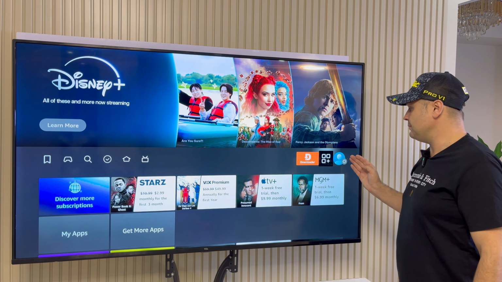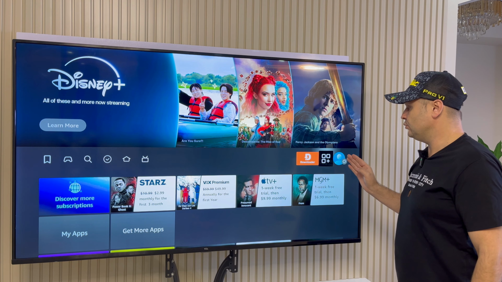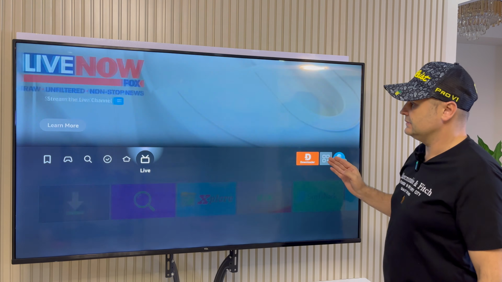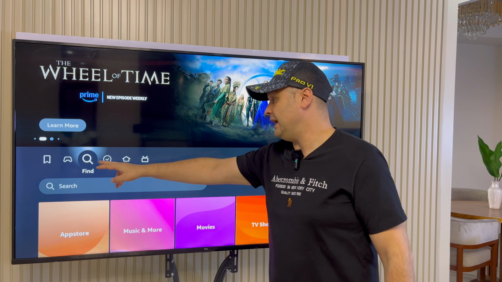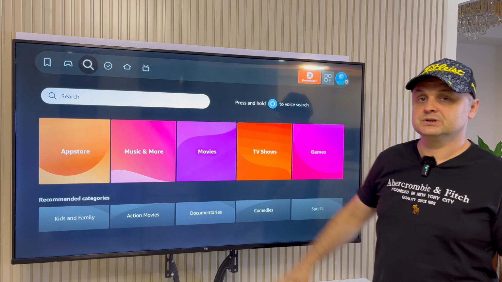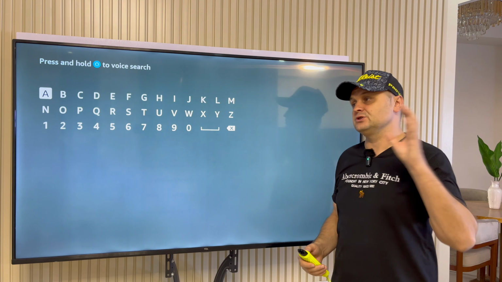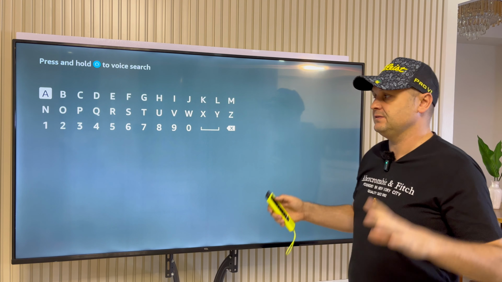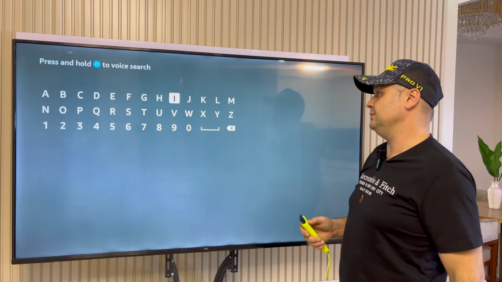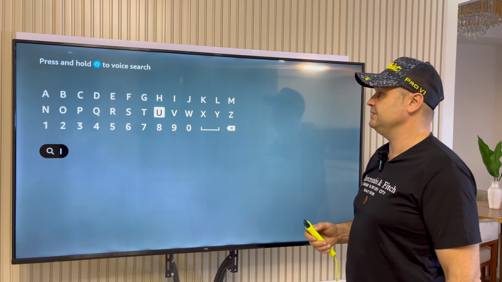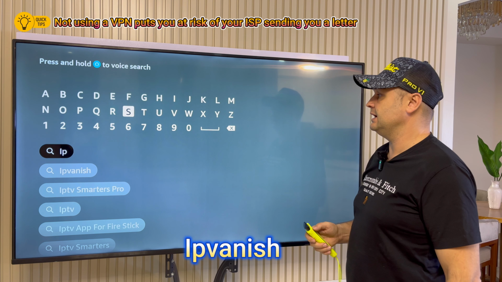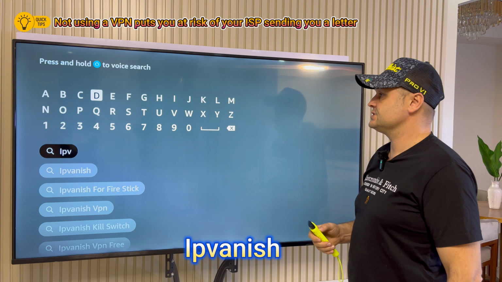Now, the next step that we're going to do is also an important step. We're going to go to Find, and then we're going to go to Search. And for this to work in conjunction and for everything to work, and I'll explain everything in detail, we need to run a VPN for this. So, one I recommend highly is called IPVanish. So we're just going to type in IPVanish. Just like that.